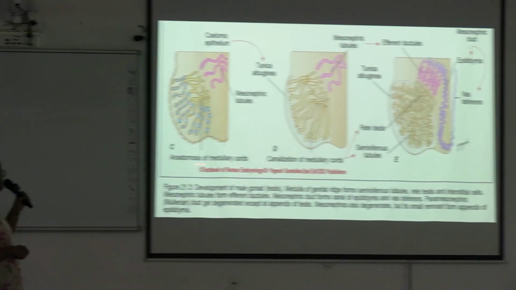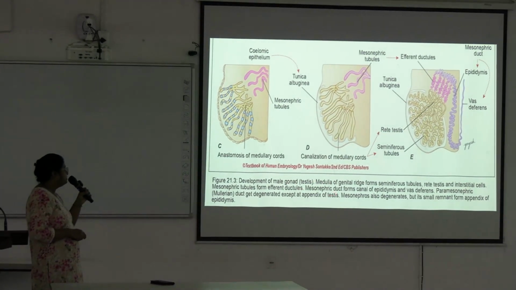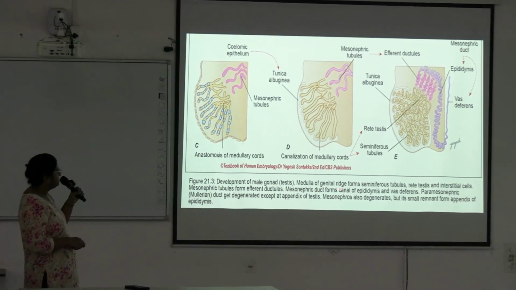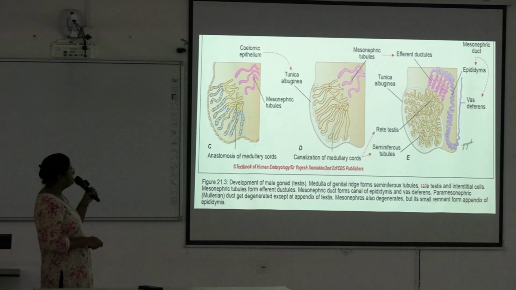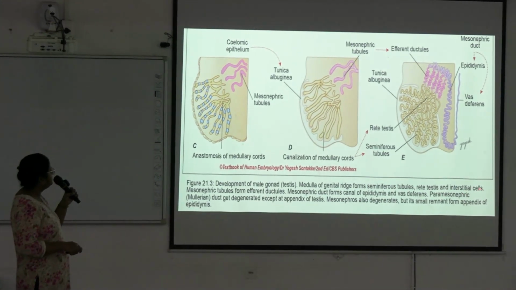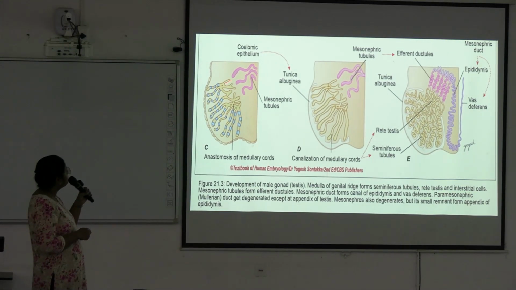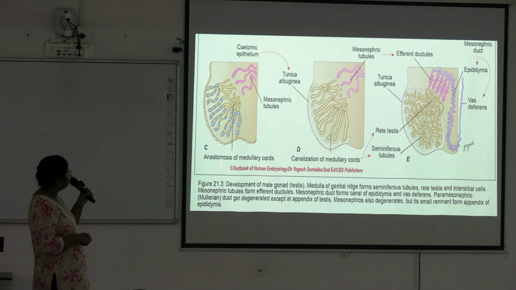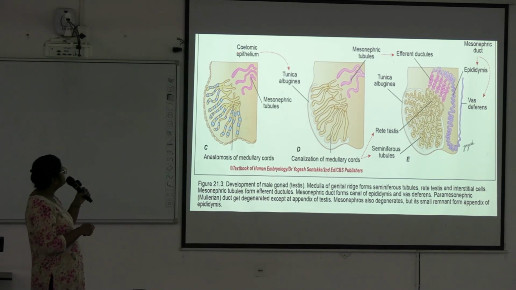So see here, development of male gonad or testis. Medulla of the genital ridge forms seminiferous tubule, rete testis and interstitial cells here, the medullary cords. Mesonephric tubules form the efferent ductules.